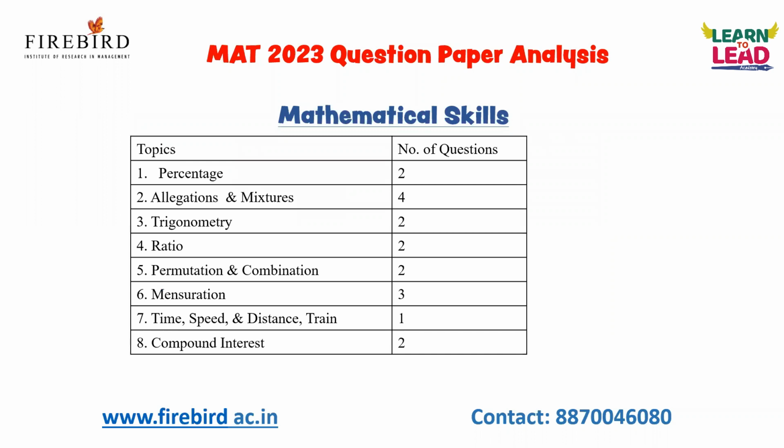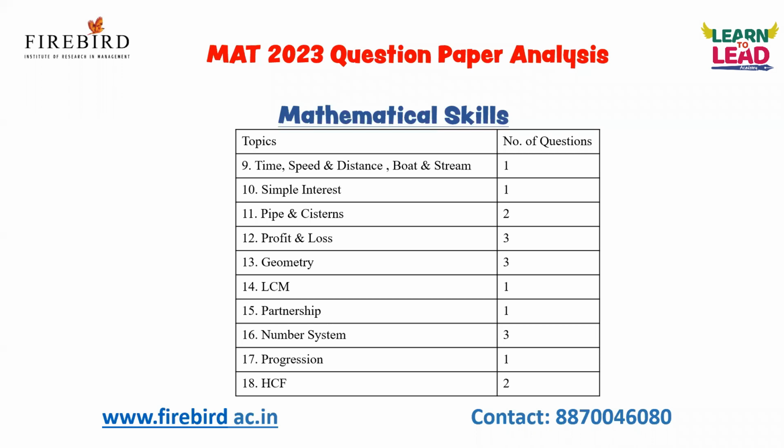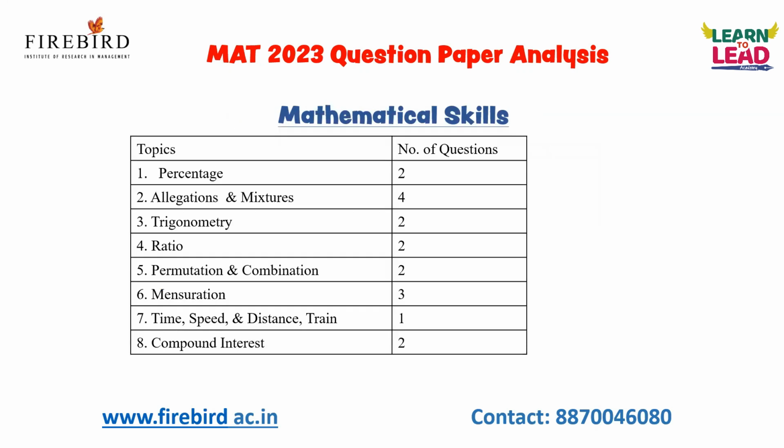Apart from this, there are percentage, profit and loss, time, speed and distance, ratio and proportion, permutation and combination, simple interest and compound interest, pipes and systems, LCM, partnership, number system, and progression. In overall, they cover all the topics in the mathematical skills part, so you have to be thorough. If you are thorough with geometry, mensuration, and trigonometry, you can score up to 10 marks.